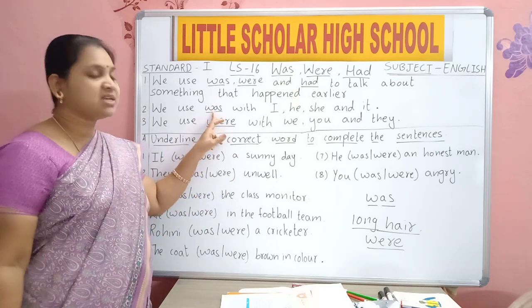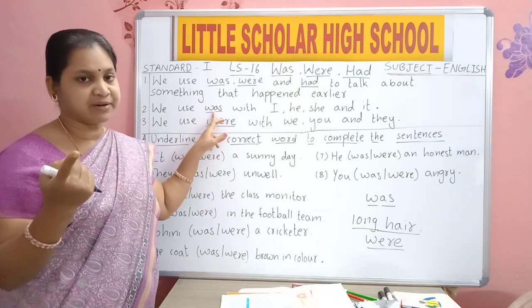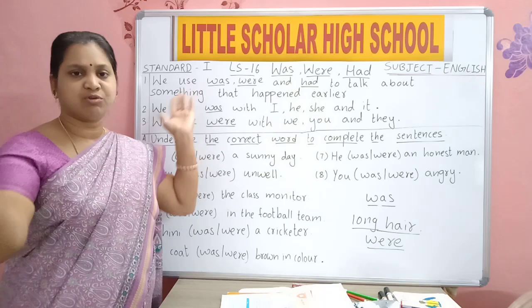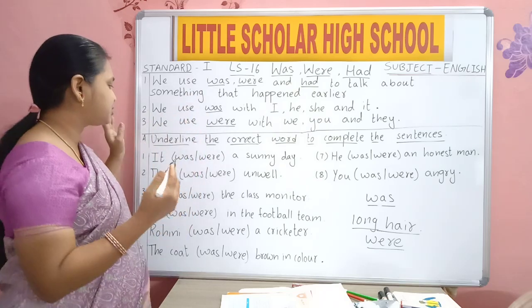Now was is used when we are talking about any one. Were is used when we are talking about many. Very simple. Yes, remember these two.